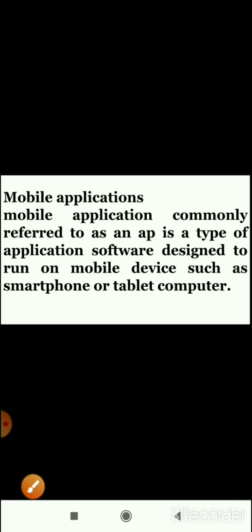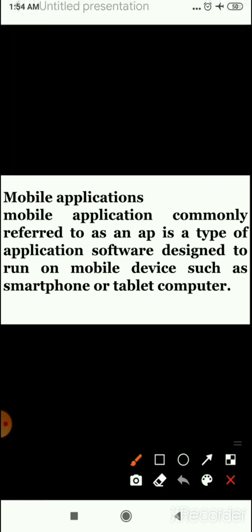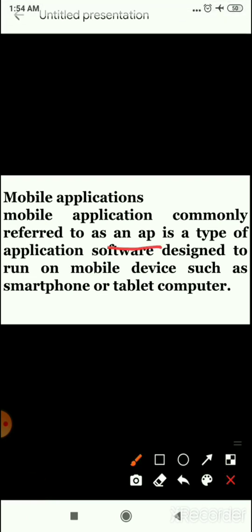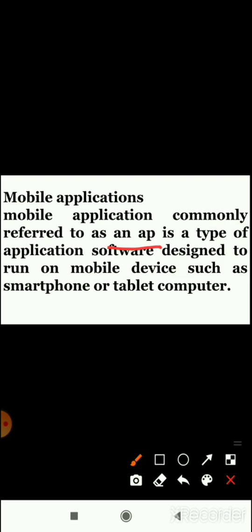Next one is, children, mobile application. A mobile application, children, is commonly known as an app. Yes, and a mobile application is designed to run on a mobile device such as a smartphone or tab.